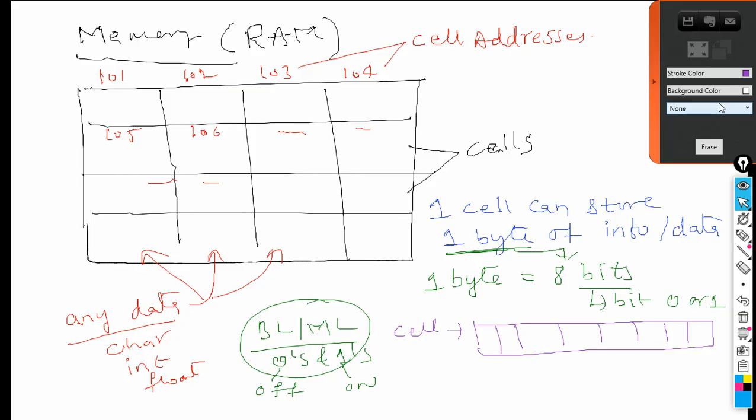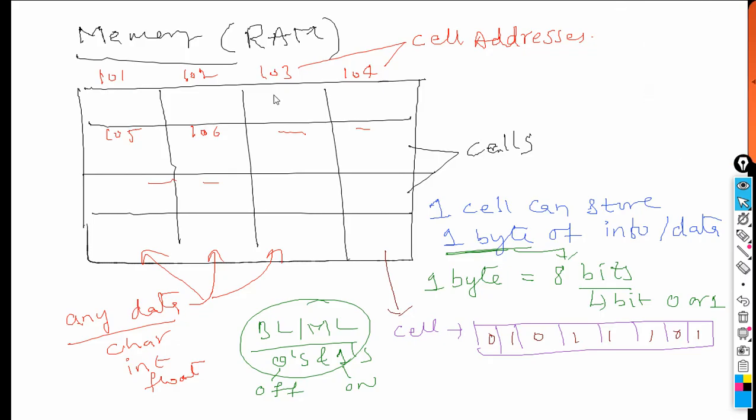In this particular cell, data is stored in the form of zeros and ones. Like this, in the memory cell, any data is stored in the form of zeros and ones.